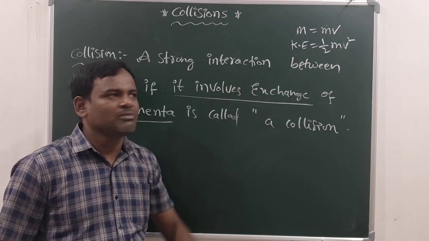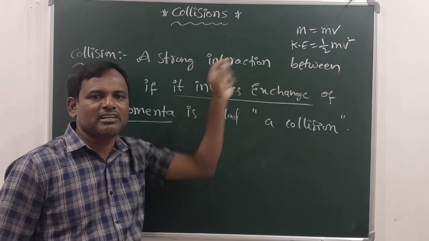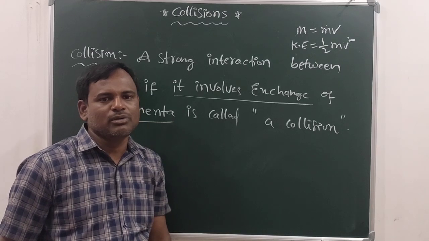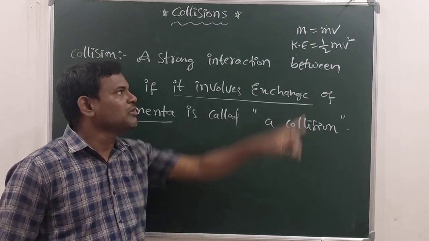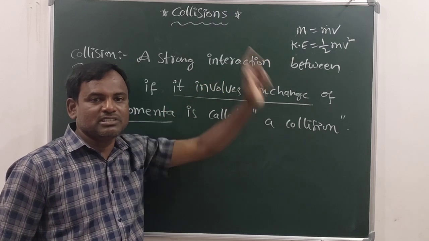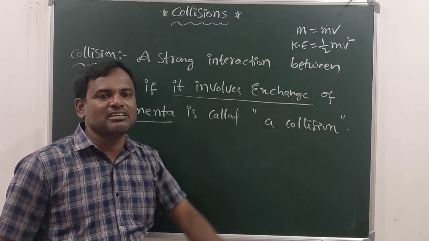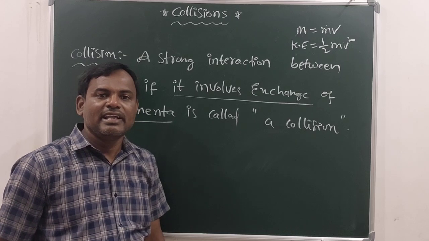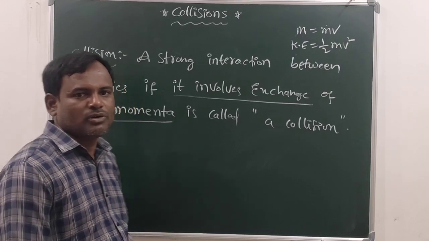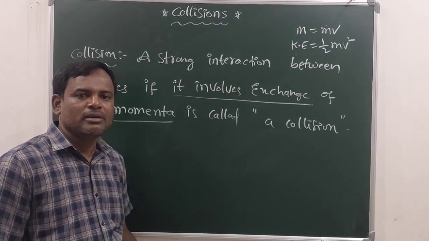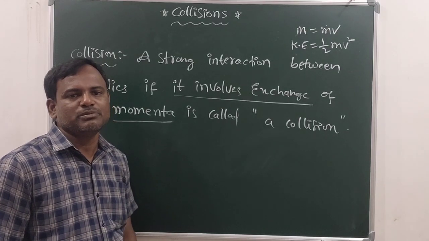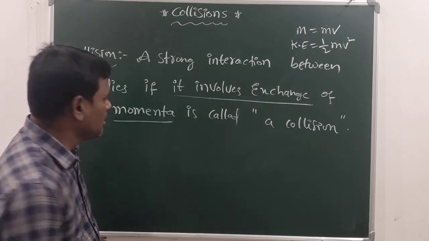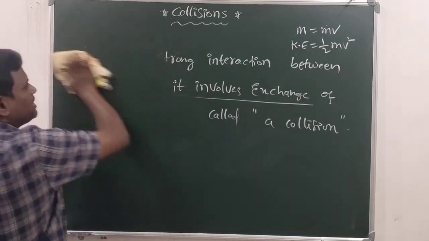In whichever system momentum and kinetic energy are conserved, that system is known as elastic collision. In whichever system momentum is conserved but kinetic energy is not conserved, such a system is known as inelastic collision. Okay, I hope you have got the meaning of collision and the types of collisions, elastic and inelastic collision. Now let us go to the one dimension collision.